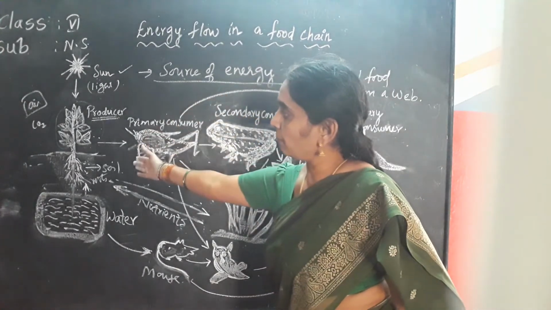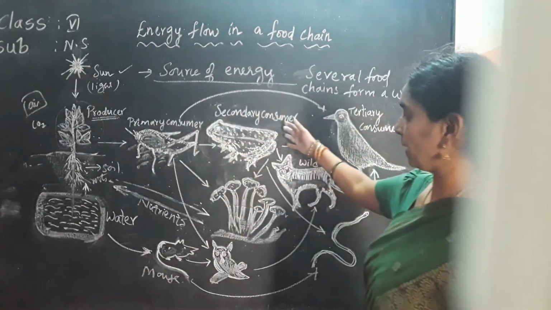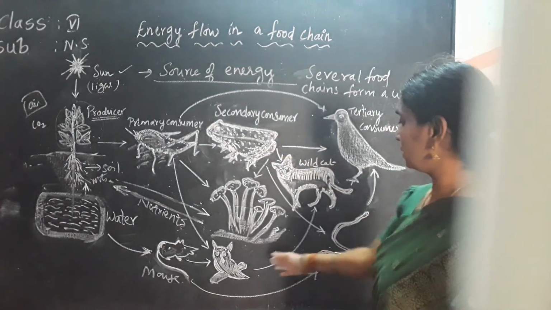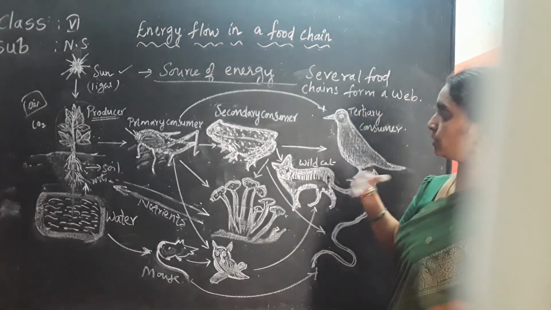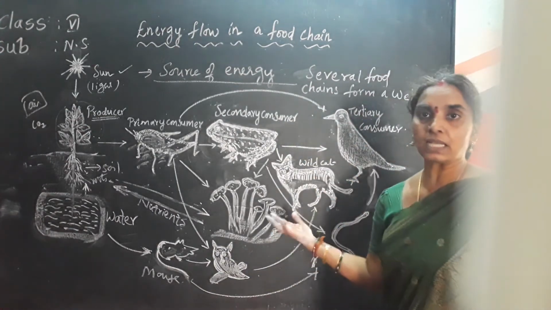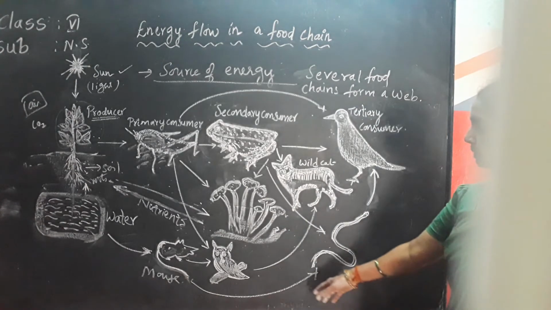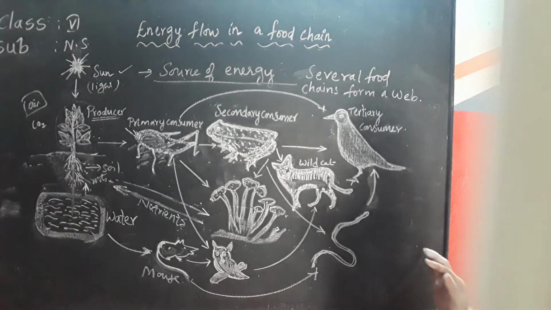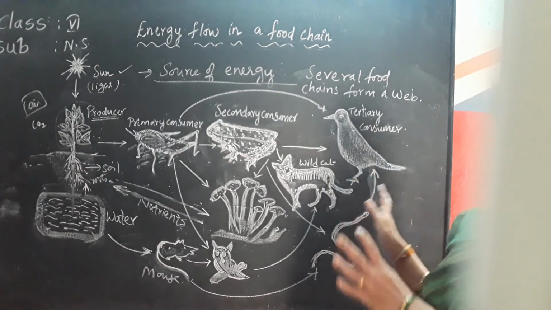Solar energy is taken by the producers, from there it is taken by the herbivores, and from herbivores by secondary consumers like frogs and owls. They are eaten by tertiary consumers like wild cats, lions, tigers, etc. Snakes also are tertiary consumers, so they are being eaten by them. So from this arrangement we can see that the food chain not only forms a straight line; it will not always be in a straight line.